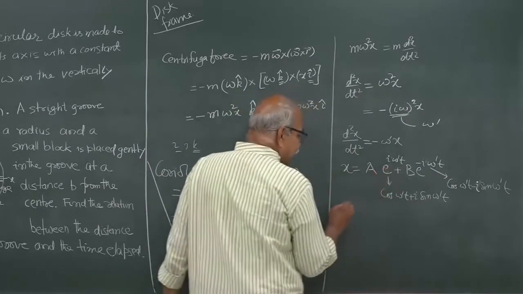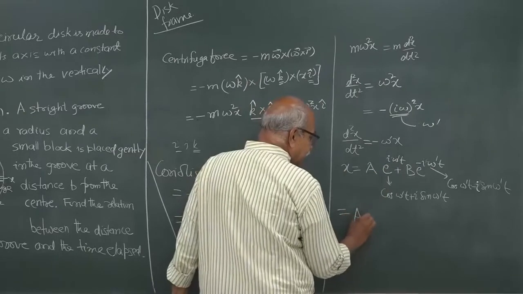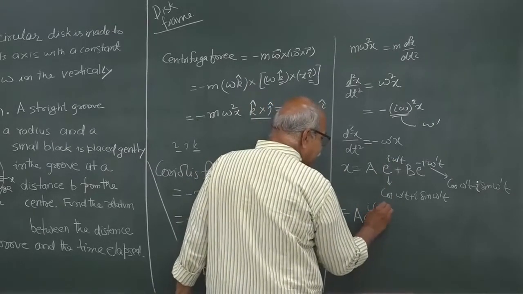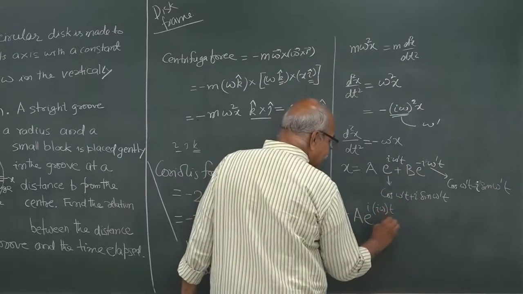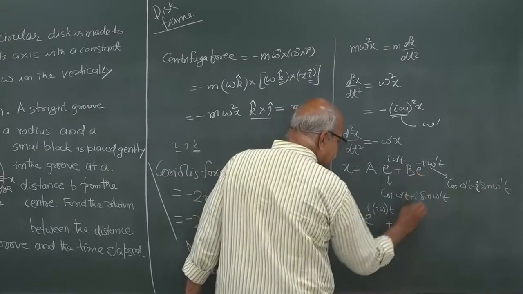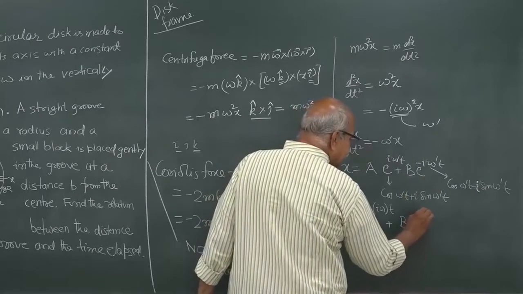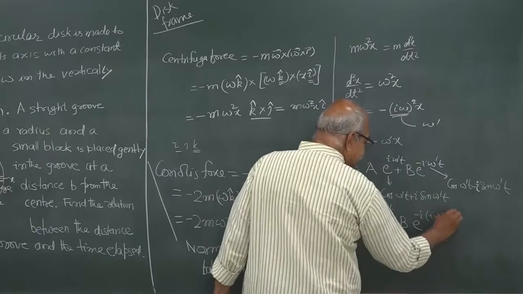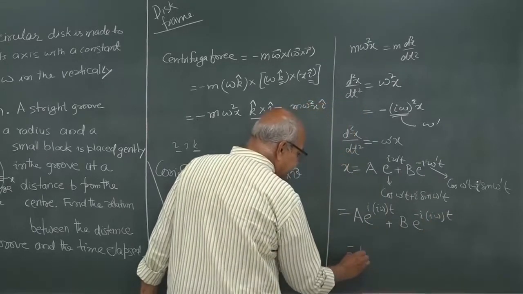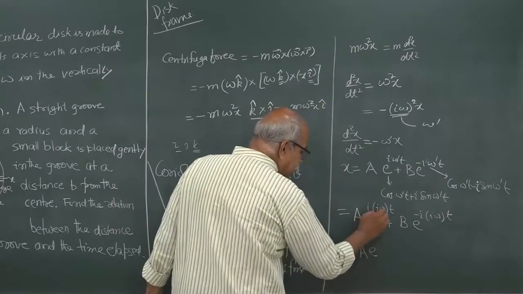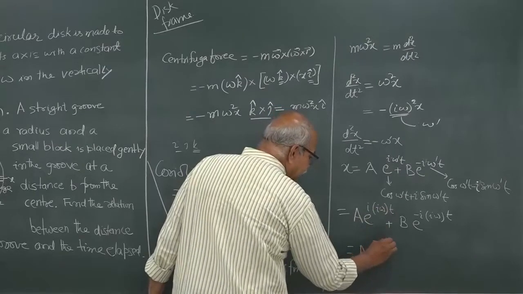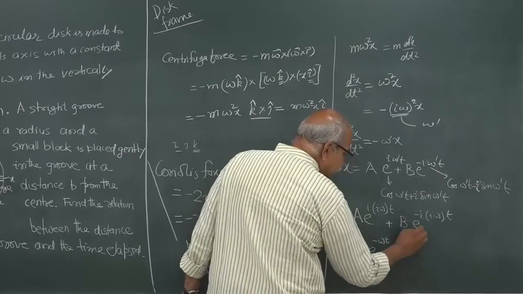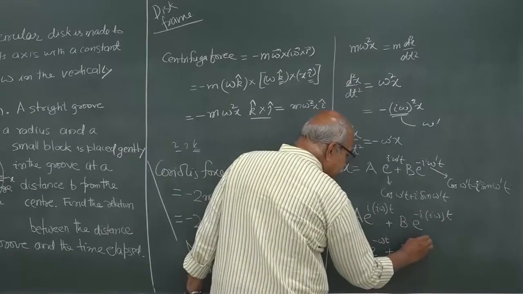So, in our case it will be a e to the power i omega prime t, where omega prime is i omega, and then plus b e to the power minus i omega prime t. So this is a e to the power minus omega t plus b e to the power plus omega t.